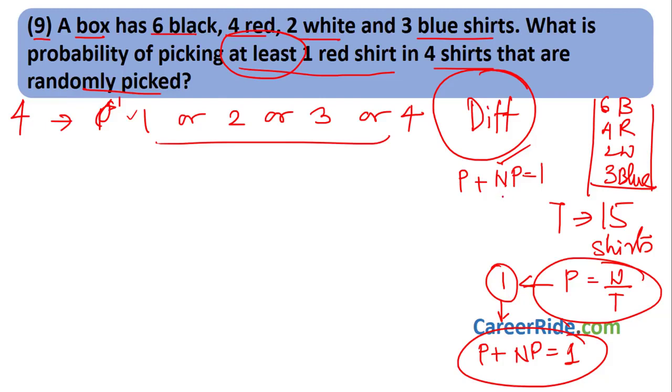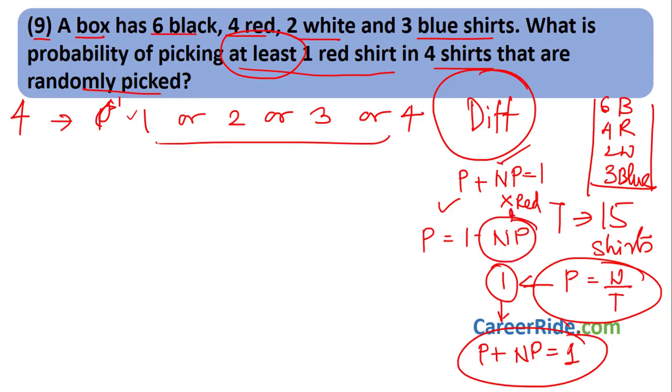When you choose no red shirt at all, then only we can say there is no red. So the probability of choosing at least one red shirt plus the probability of choosing no red shirt at all is 1. So the probability of choosing at least one red shirt is 1 minus the probability of choosing no red shirt at all.